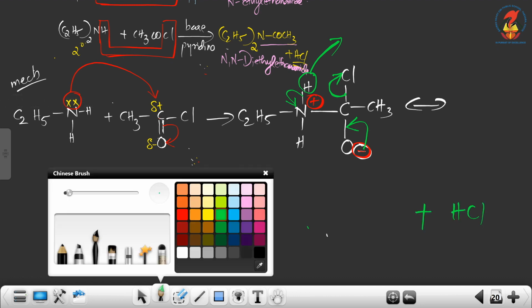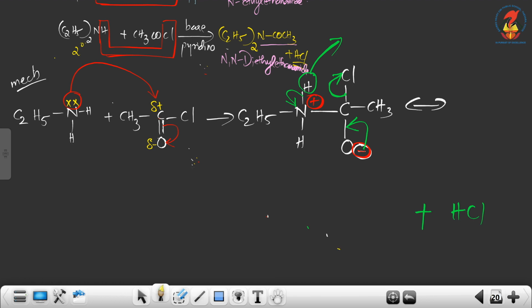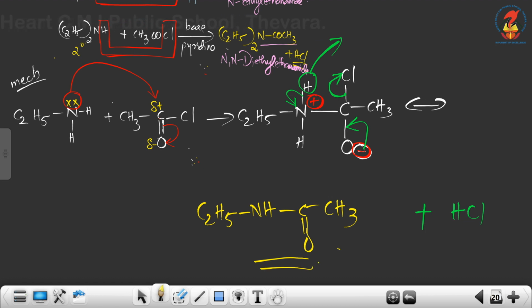Plus what we are getting as the main product, read from left side, C2H5NH, that we can write simply as NH. C double single bond will become C double bond O, that is CO, or write as COCH3. Which amide is this? CH3CONH2 is ethanamide. So this is N-ethylethanamide.